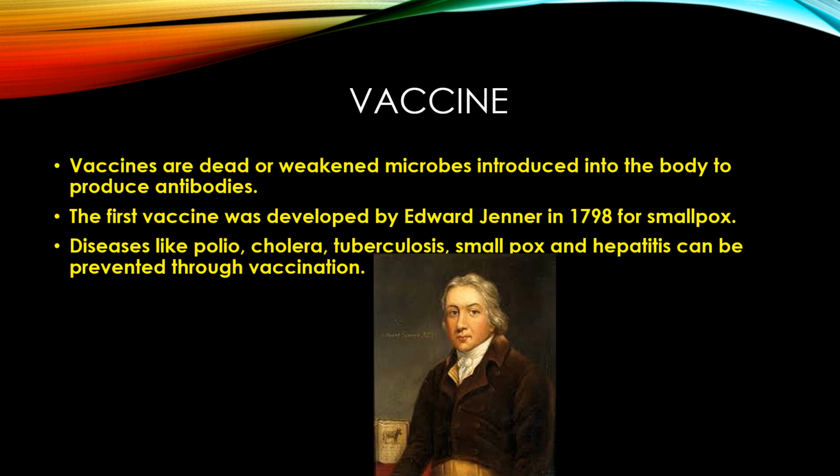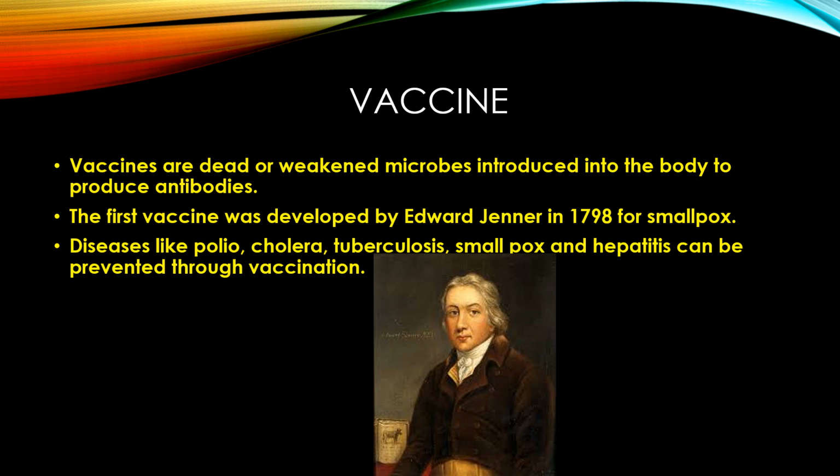So all the children should be vaccinated at proper ages to provide them immunity from certain diseases. After getting vaccinated, the child becomes immune to a particular disease. This means that the child becomes protected against that disease and he will never get that disease.